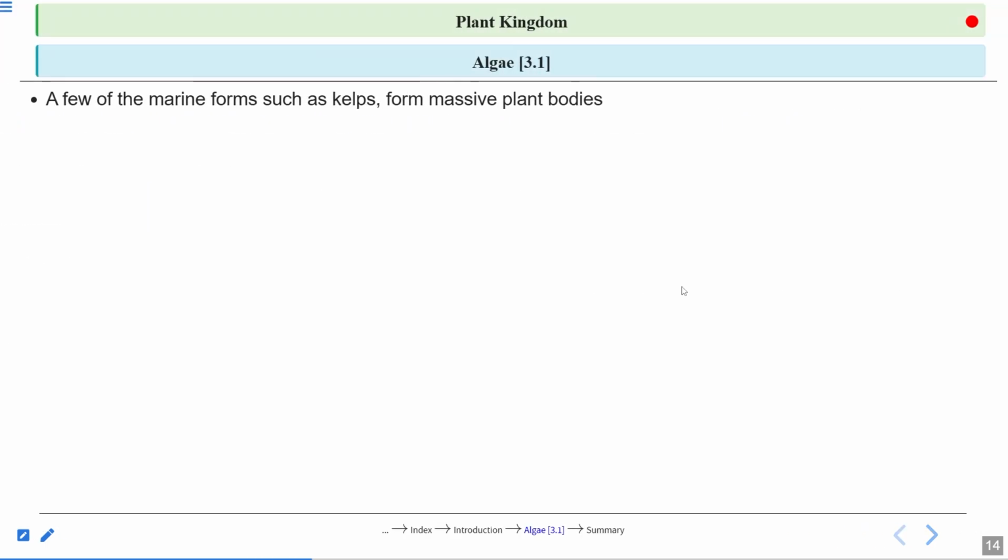A few of the marine forms such as kelp form the massive plant body. When you go to the sea and see the kelp, they are 10 to 15 meters, and sometimes even 100 meters long, right? The algae reproduce by vegetative, asexual and sexual methods.